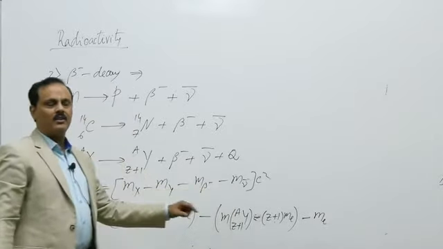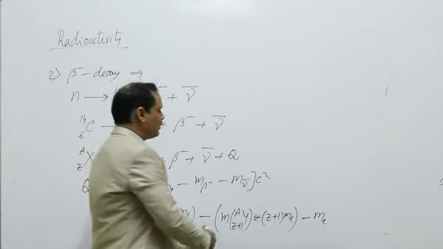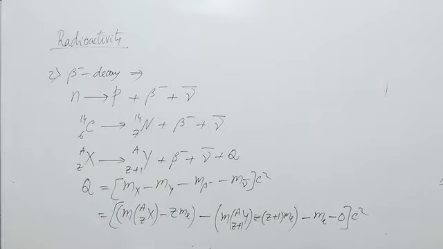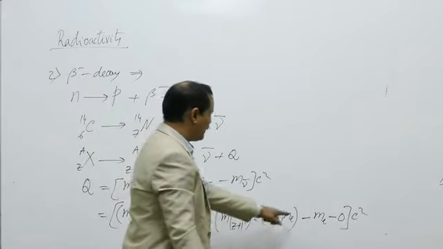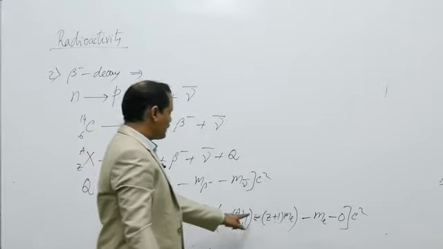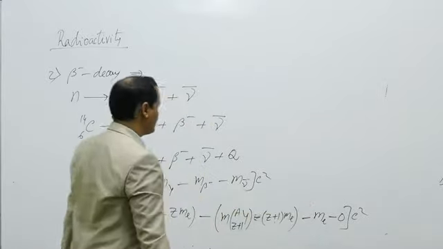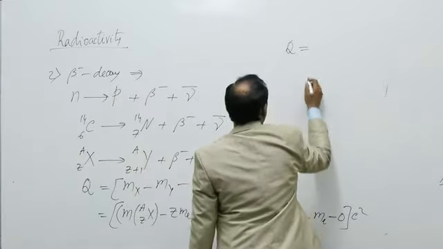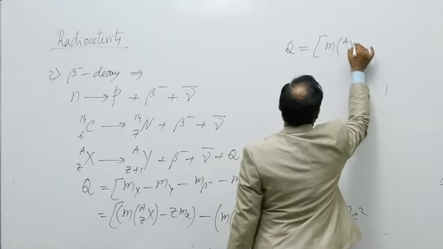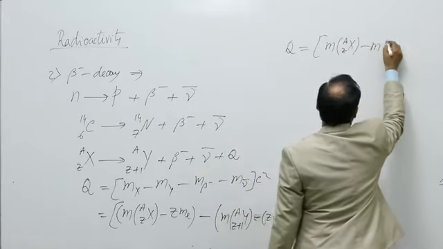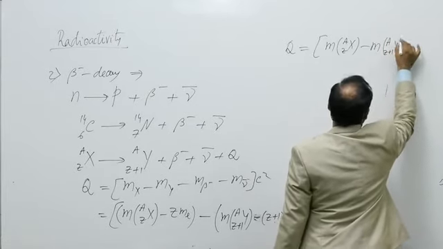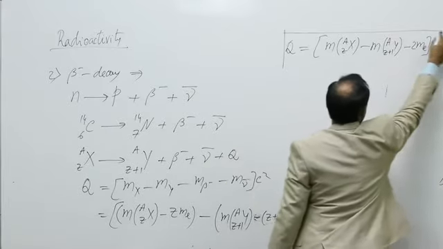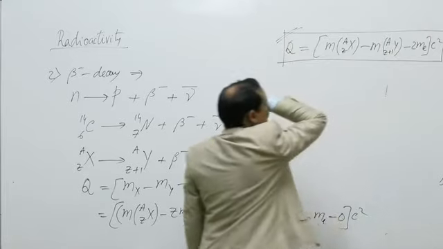Antineutrino is a particle similar to a photon having zero rest mass, so it is 0 into c squared. So from here we can see minus Z m_e and here plus Z m_e is cancelled. Minus minus is plus, so plus m_e, and here we have another minus m_e. So the mass of the electron is not cancelled now. So from here we can write Q is equal to [m(A,Z X) minus m(A,Z+1 Y) minus 2m_e] into c squared. This is the Q value of beta minus decay.